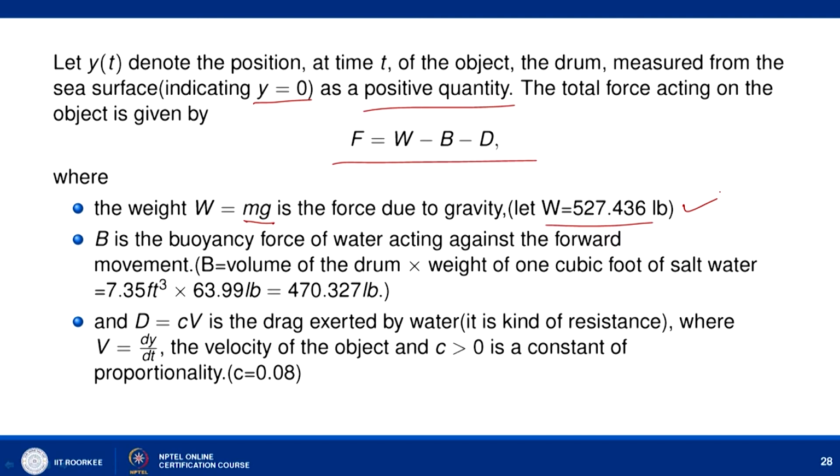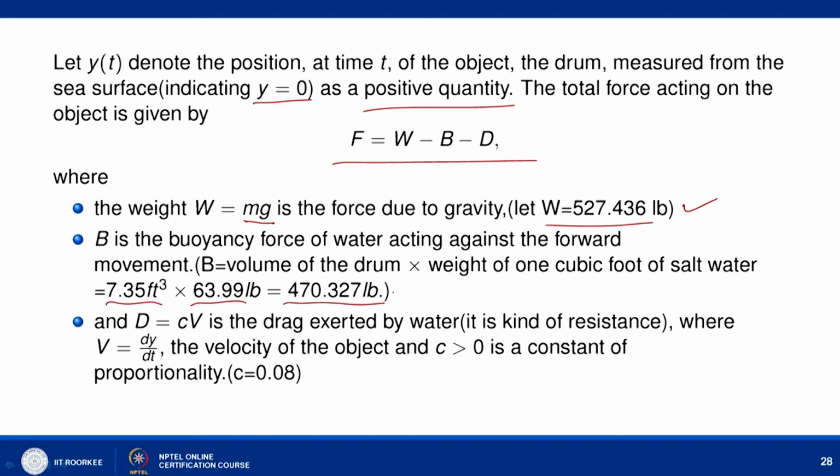So, here let us assume that the volume of the drum is 7.35 cubic feet, and the weight of 1 cubic foot of salt water is 63.99, and in this way your B is coming out to be 470.327. So, basically this force is acting against the forward movement. Forward movement means it is opposing the movement of the drum which is coming down, and D is known as the drag force, the force acted by water, again opposing the movement of the drum. It is a kind of resistance developed by water.